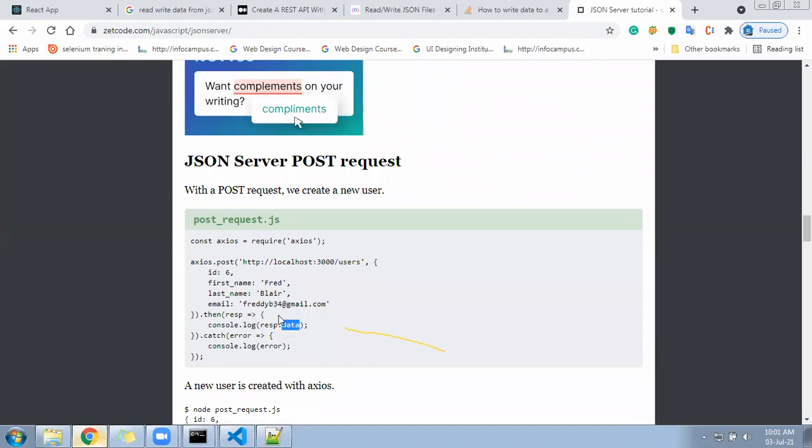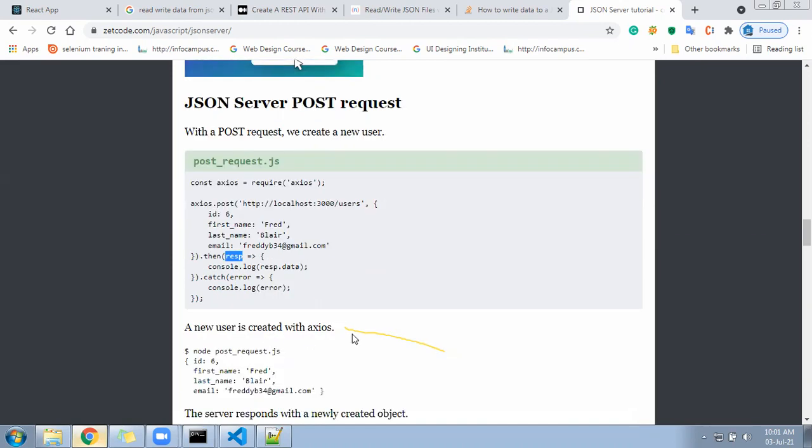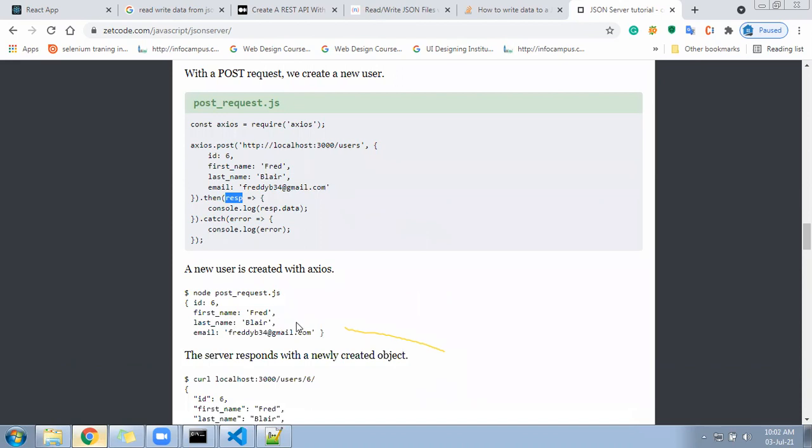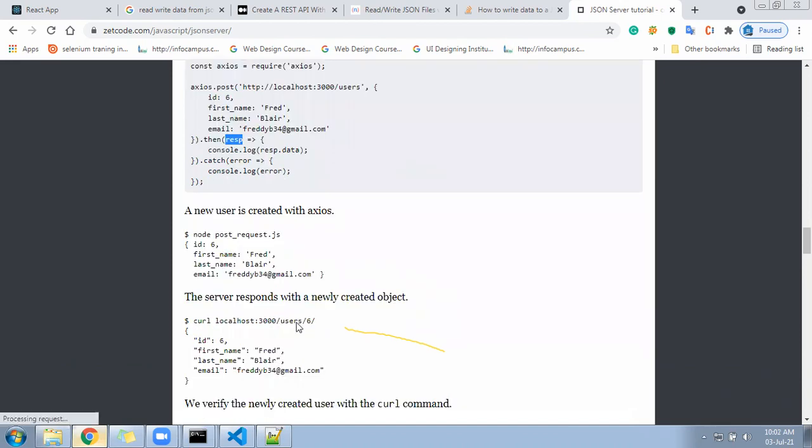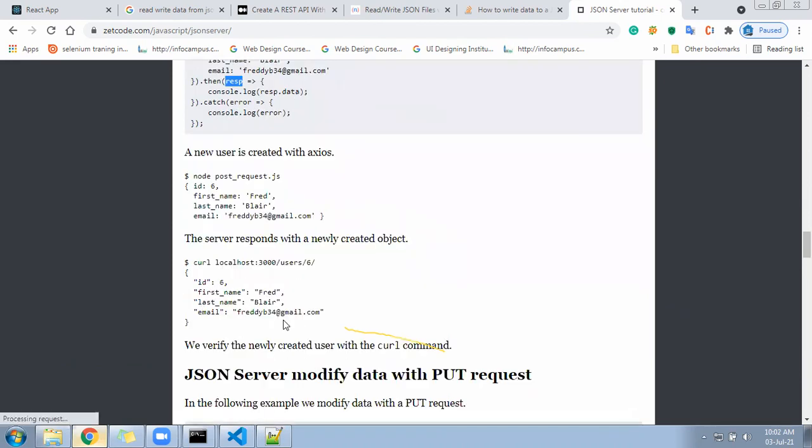Response.data console.log will go. It is posting to the response data. So this URL is posting. Then a new user is created with Axios, user number 6 will be added. Perfect. User number 6 we can access.